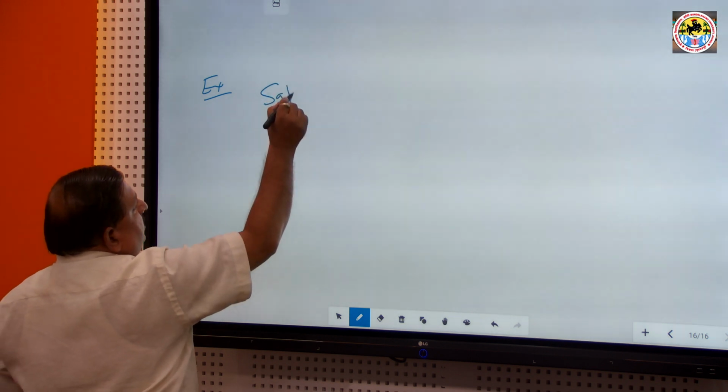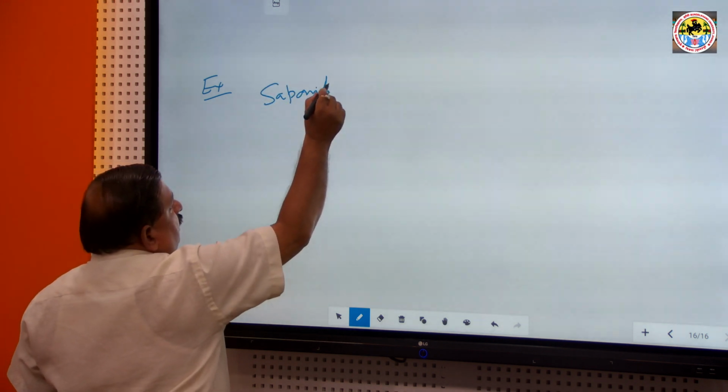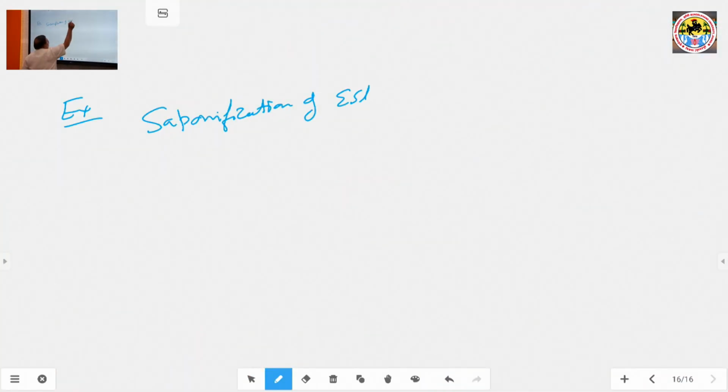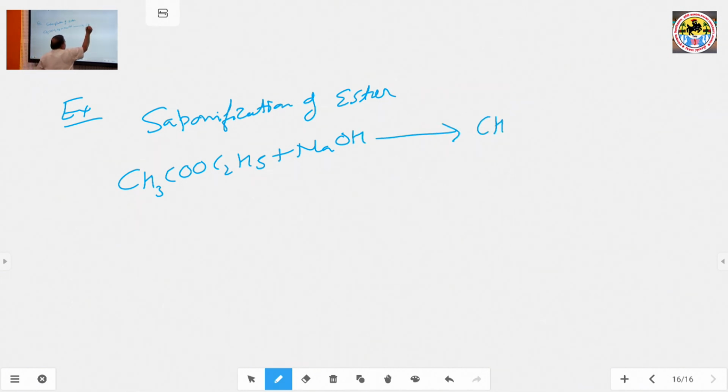What is an example of a second order reaction? Saponification of ester: CH3COOC2H5 plus NaOH gives CH3COONa plus C2H5OH. This is sodium acetate.